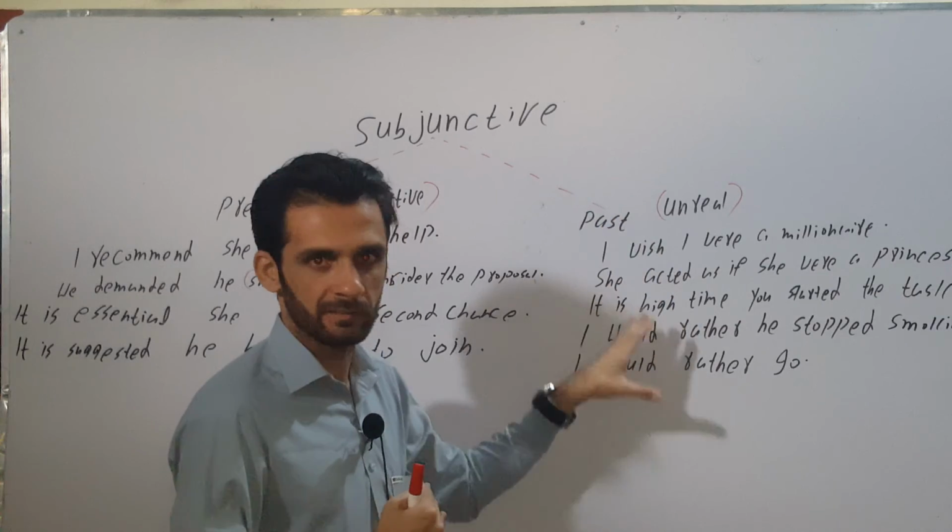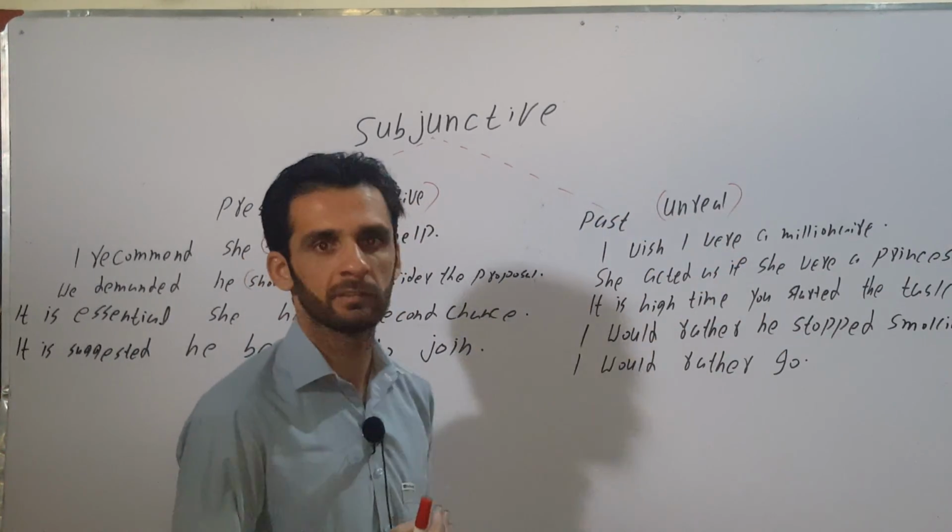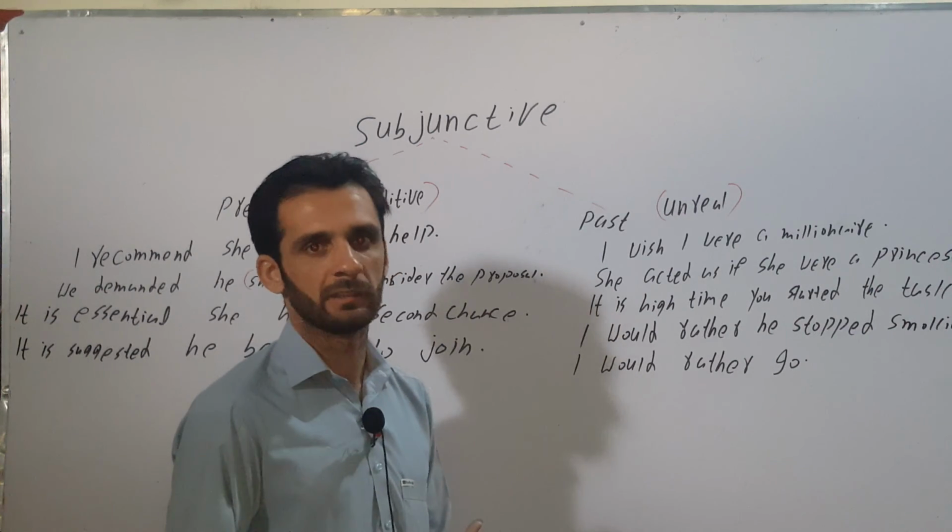These are the indicators of past subjunctive. Whenever we have these expressions, these indicators, we will use second form or third form, but not past